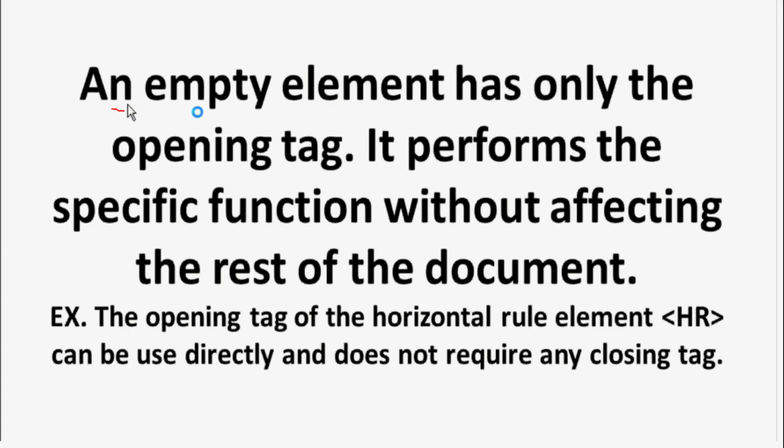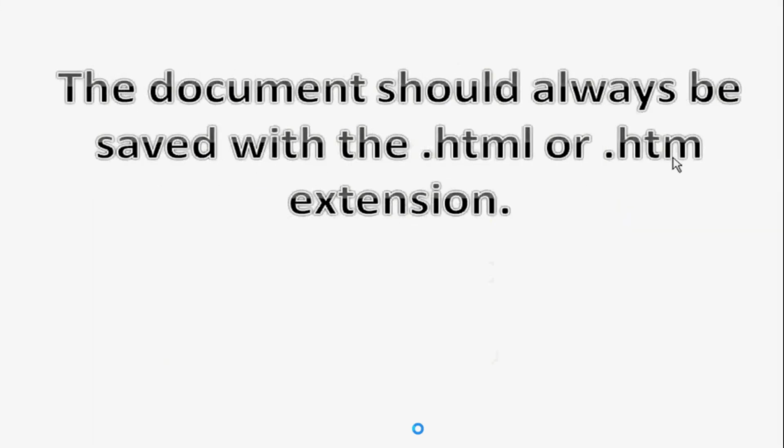An empty tag has only the opening tag, no closing tag. It performs a specific function without affecting the rest of the document. For example, HR, the opening tag of the horizontal rule element, can be used directly and does not require any closing tag. HR tag is used to draw a horizontal line, and there's no need for a closing tag, so it's the empty tag or empty element. The documents should always be saved with the .html or .htm extension.